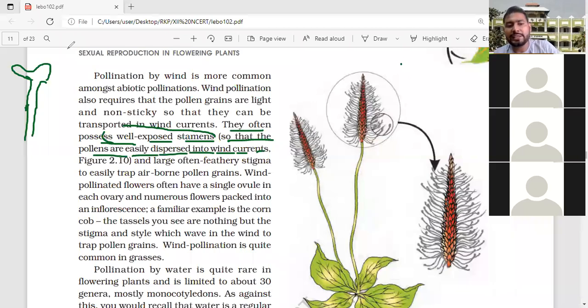So the stamen should be exposed and pollen easily dispersed into the wind current. This is the story of anemophilous pollination, and the remaining portion we will discuss day after tomorrow.